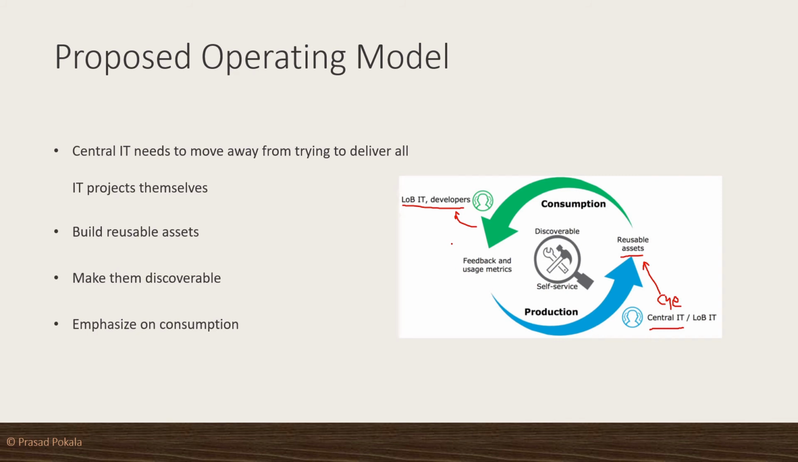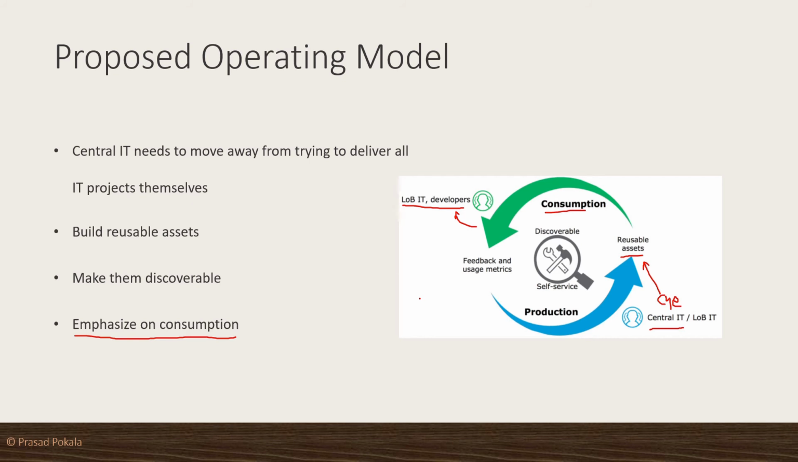So what is the key thing here? The key to this strategy is to emphasize the consumption as much as production. What I mean is, as fast as they deliver the reusable assets, the LOB team should also focus on consuming them that much faster. There cannot be a huge delay in this process. Then there is no use of adopting this new operating model, right?